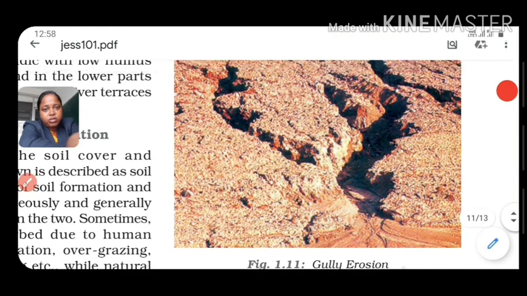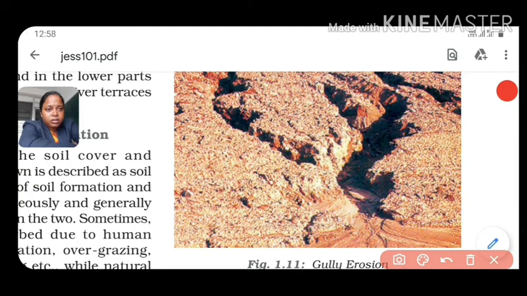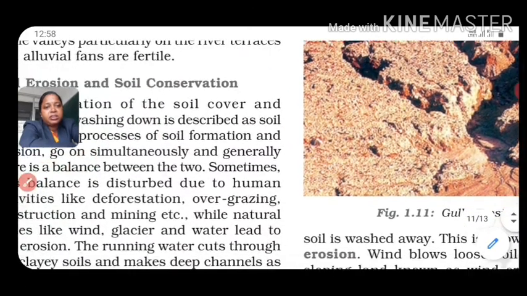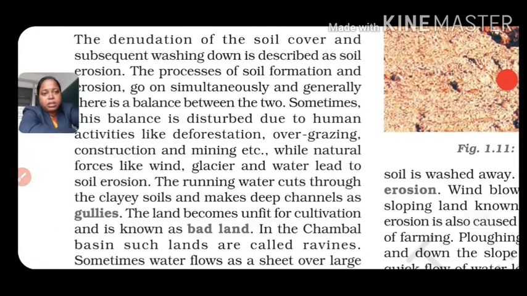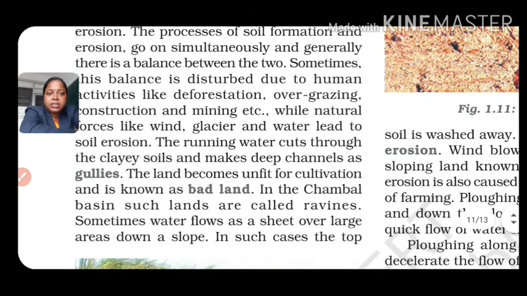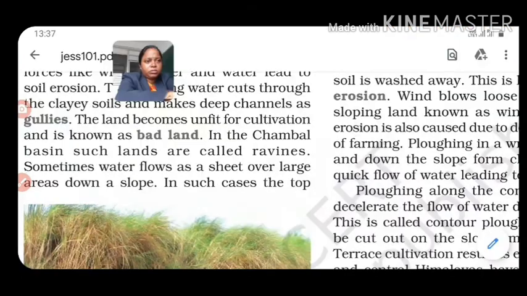Mostly it happens due to the washing out of the soil. See this area, how the soils are washed out due to the flowing of the river. Okay, so this type of gullies happen. This is one example of soil erosion, which happens due to running water, and it cuts the portion and washes out the soils in it. Okay, so the land becomes unfit for cultivation and is also known as badland.